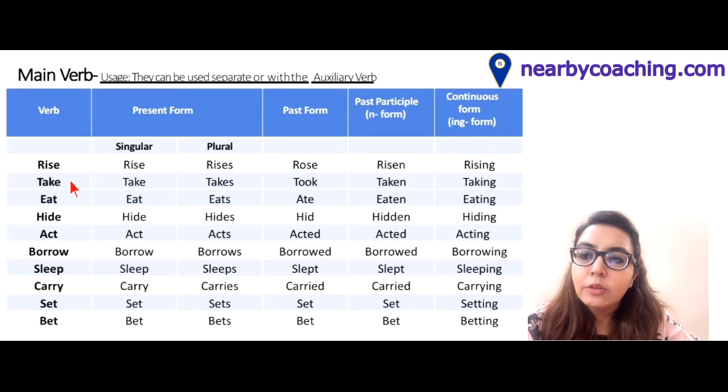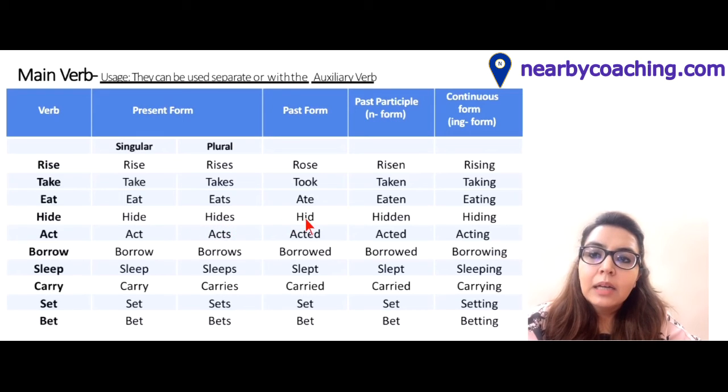Now similarly, if we look at take. Take, takes. There is an S put at the end and takes becomes the plural form of take. Now in past, took. N form, taken. Taking. Eat. Eat becomes eat and eats. Past form is ate. Eaten, N form. Eating, ing form. Then hide. Hide, hides. Past form is hid. Hidden, N form. Hiding, ing form.